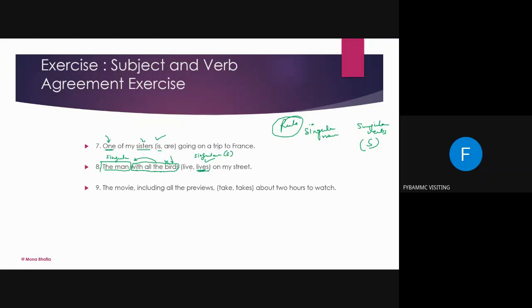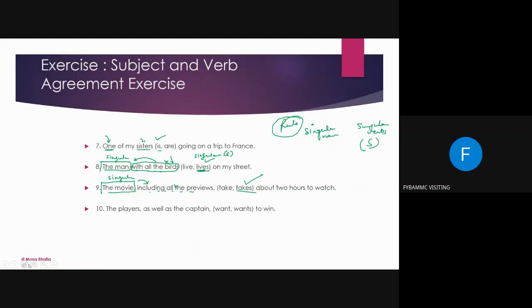The movie, including all the previews, take or takes about 2 hours to watch. Ma'am, it takes. Very good. So the answer is takes because it is only about the movie, which is only singular. That means it is only one noun, a singular noun. This is added to the subject, including all the previews. So we are not going to talk about that. The subject is basically the movie. So the answer is takes about 2 hours to watch. Let's go to the next question.